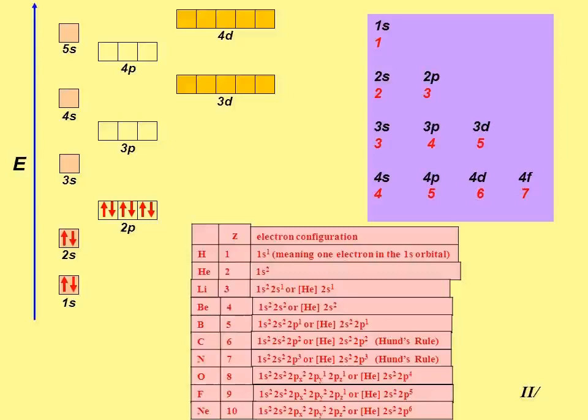This is the electronic configuration: 1s, 2s, 2p, 3s, 3p, 3d, and 4s, where s, p, d and f all come in. In the first shell only the s orbital, in the second s and p, in the third s, p and d, and in the fourth s, p, d and f. In this way the electrons are filled.